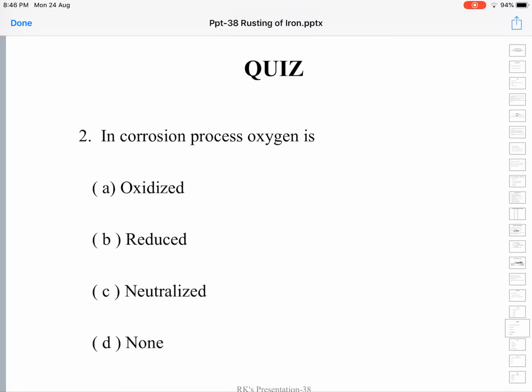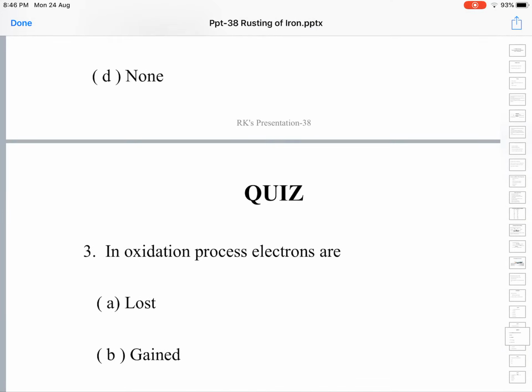Second, in the corrosion process, what is happening to oxygen? Oxygen is picking up electrons, as we have seen in the equations. Metal is losing electrons and undergoing oxidation, while oxygen is gaining electrons, and we define gain of electrons as reduction. So in the corrosion process, oxygen is reduced. B is the answer.